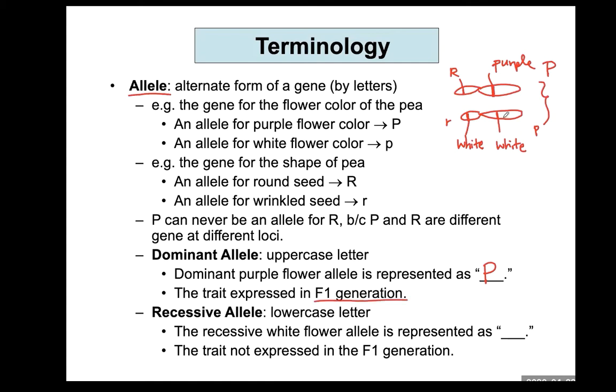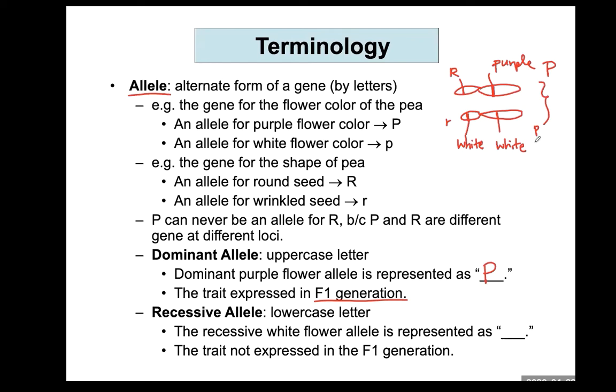If two alleles of a homologous pair differ, then one allele determines the organism's appearance, and that is called the dominant allele. Only one kind of allele can show up phenotypically. Pea flower has only one kind of color. They cannot show purple and white at the same time. Only one kind of allele can be expressed, especially in F1 generation. We call that dominant allele.